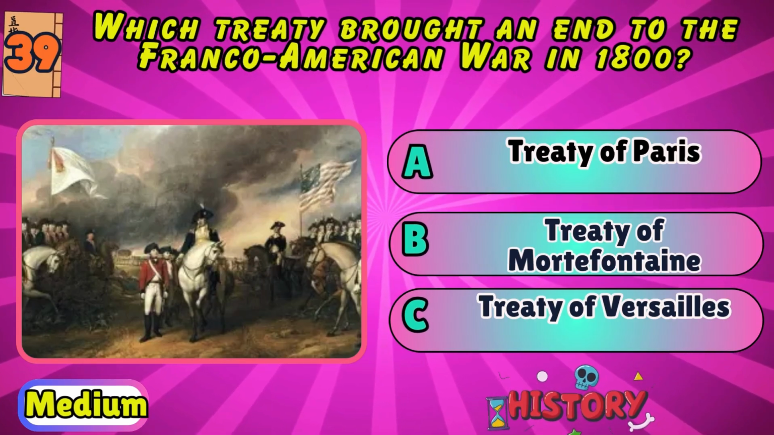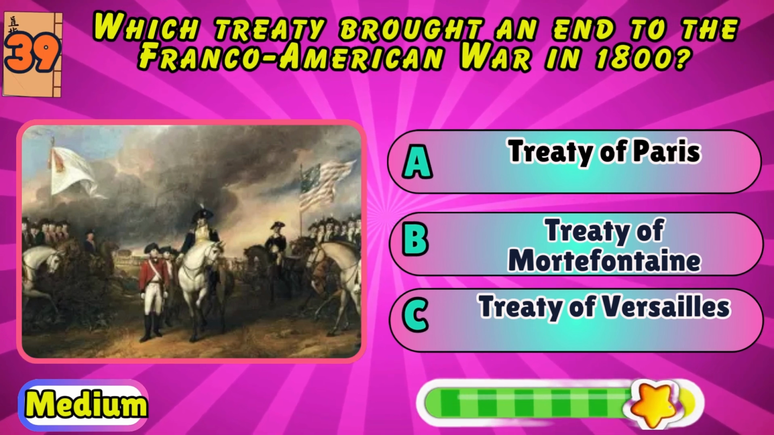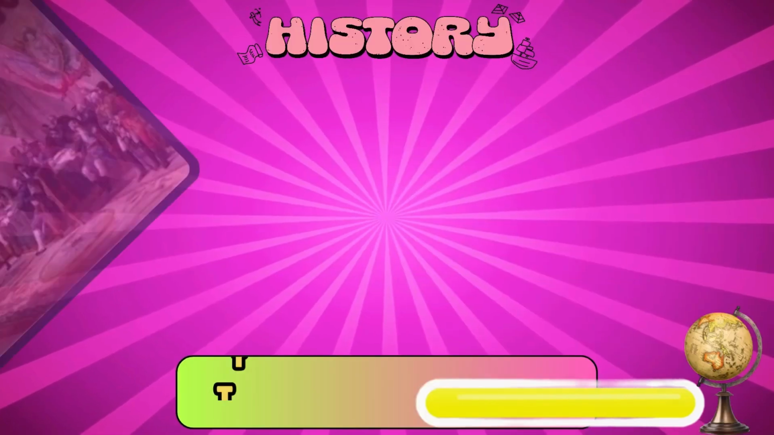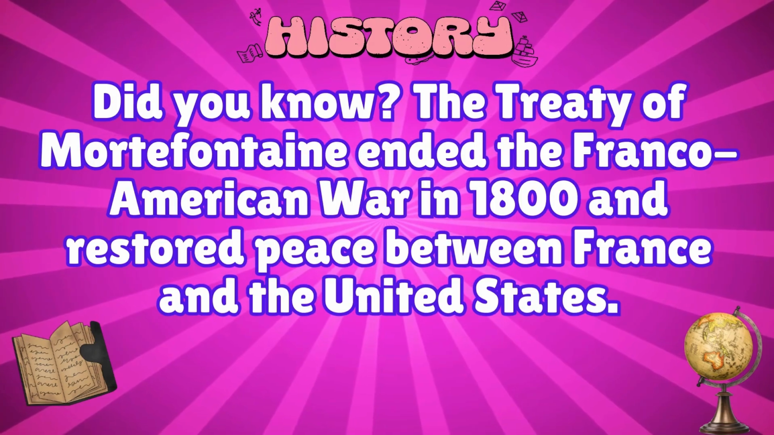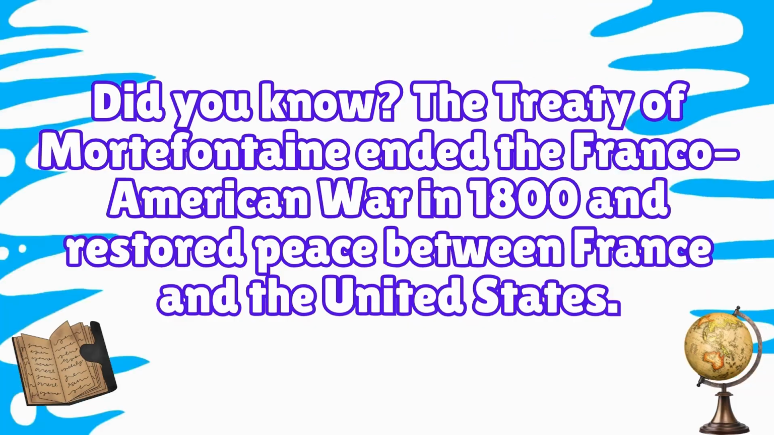Which treaty brought an end to the Franco-American War in 1800? Treaty of Paris, Treaty of Montefontaine, or Treaty of Versailles? Treaty of Montefontaine. Did you know? The Treaty of Montefontaine ended the Franco-American War in 1800 and restored peace between France and the United States.